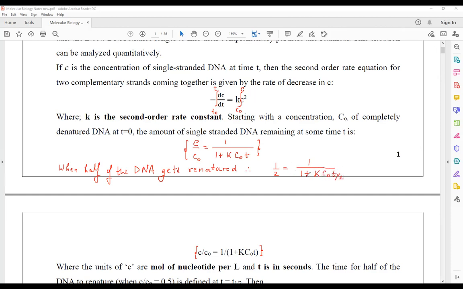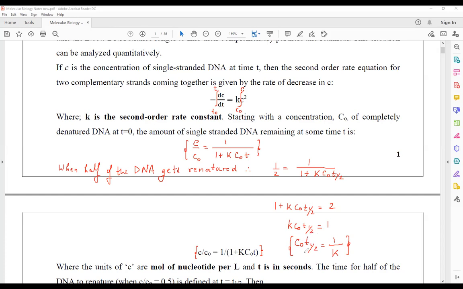Now you just multiply it out here. So what you are going to get is 1 plus k c naught t half is equal to 2. That means k c naught t half will be equivalent to 1, because 2 minus 1 will be equal to 1. That means c naught t half will be equal to 1 upon k. This is the other assumption that you are going to obtain. So see, this is the half time period.